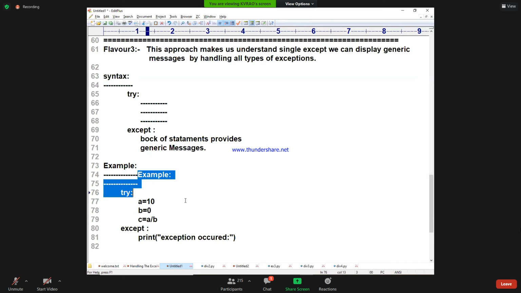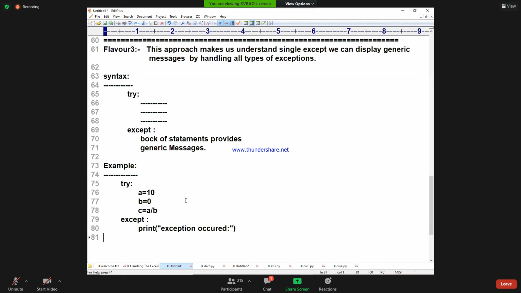I hope you understood these are the varieties of except blocks. How many except blocks are there? Except with exception name, except with exception as alias name, except with multiple exceptions, and except without any exception name. First, the standard one, and after that the 3 flavors I said.